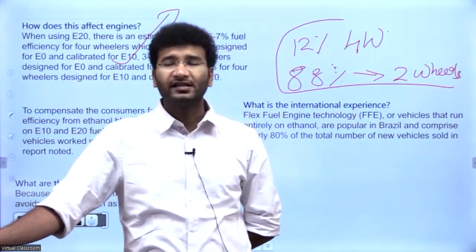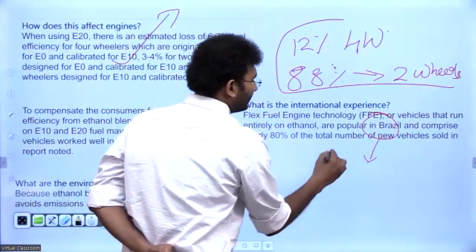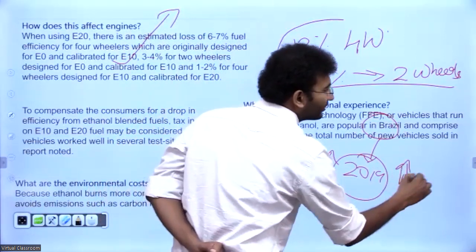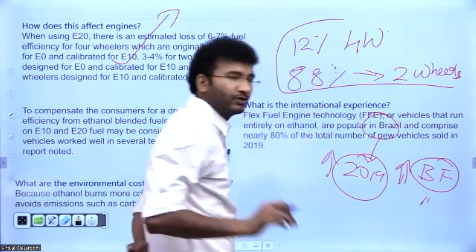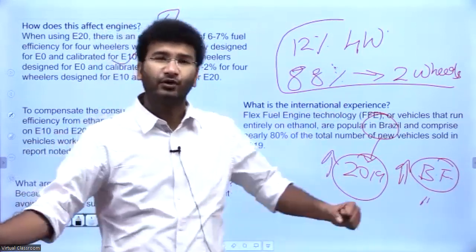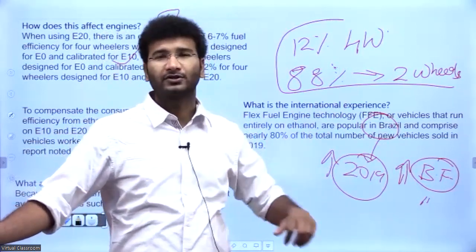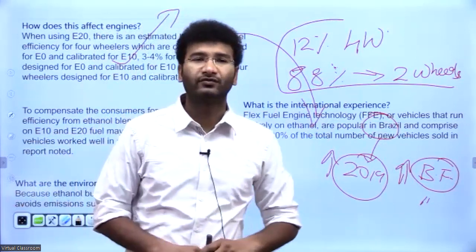So Brazil is a country which, from 2019 onwards, whatever vehicles they are producing are completely biofuel compatible. That means even if you use 100% biofuel, those vehicles can run without any problems. So India has to adopt the way of Brazil. This is what we have to learn from that.